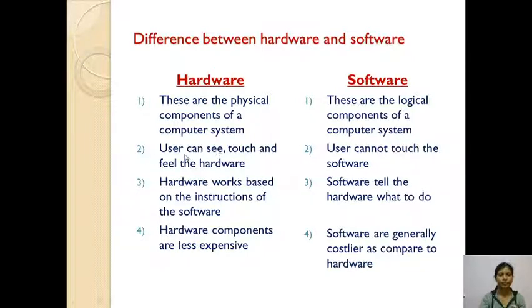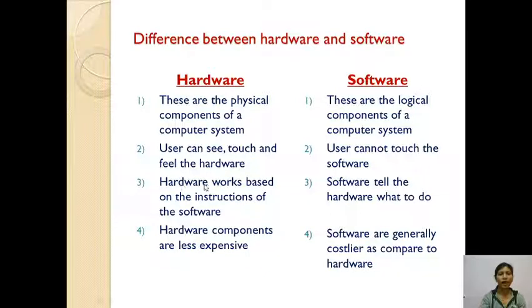The second one is the user. The user can see, touch, feel and operate the hardware. The user cannot touch the software. Only we can see it. We can use the software, but we cannot touch it.